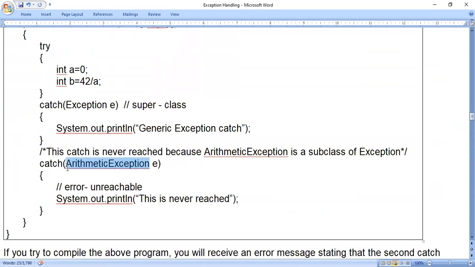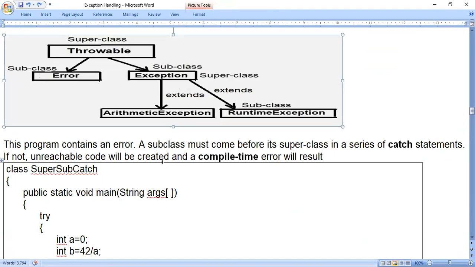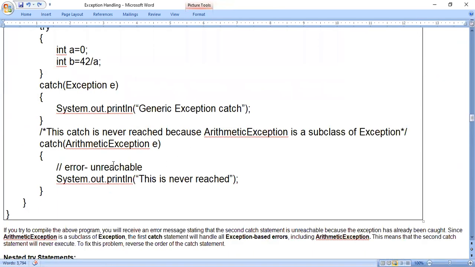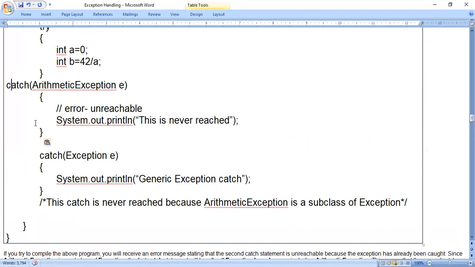Either I have to write like this. That means, see, ArithmeticException I should write here, then the Exception class name I have to bring down. So like this I have to do it. Otherwise, what I should do is rewrite the entire catch statements, so I should write it as the first catch statement like this. Then it will be correct. So first subclass name, then superclass name. Then you will not get any error.